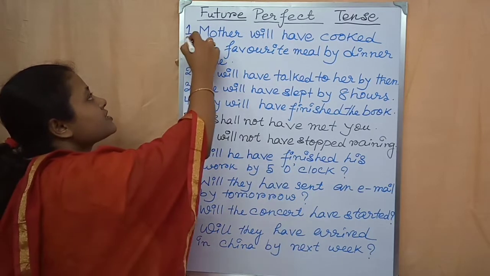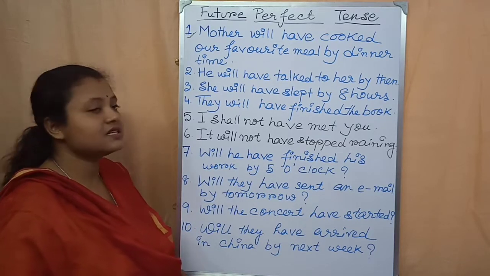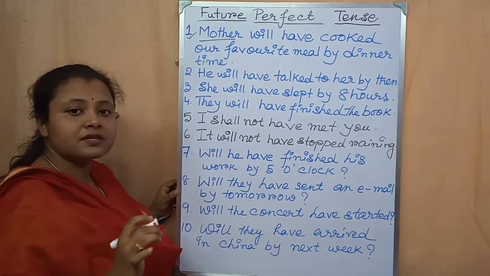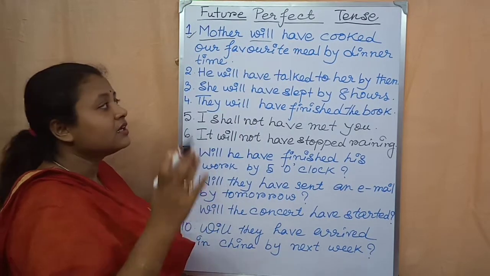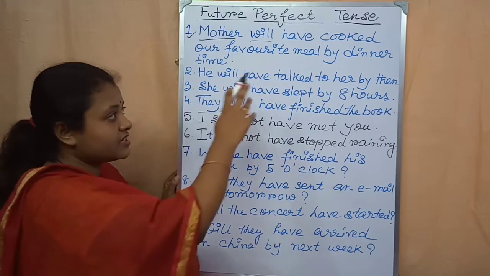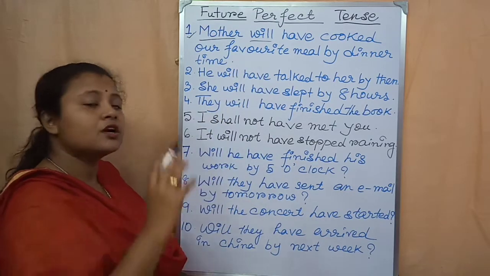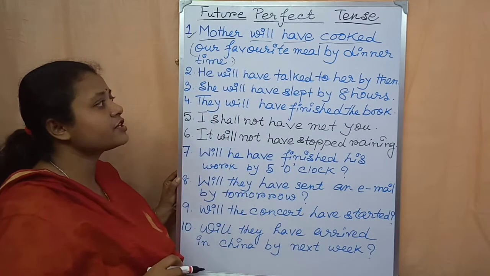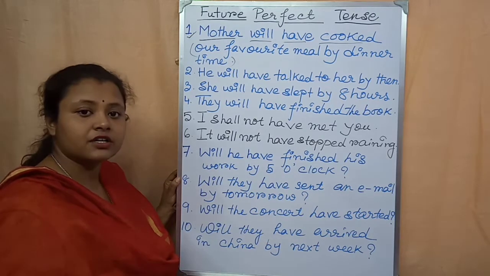Now look at the first example over here. Mother will have cooked our favorite meal by dinner time. This is the first example. So mother, it is third person, okay? After that will, then have, then the third form of the main verb, cook, cooked, cooked. So that is why the third form or the past participle form of cook is cooked. So I have written here cooked, okay? Have cooked, then the rest of the sentence, our favorite meal by dinner time. This is the example of future perfect tense in assertive sentence.